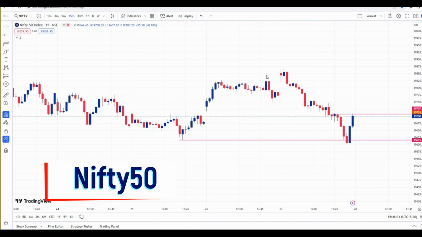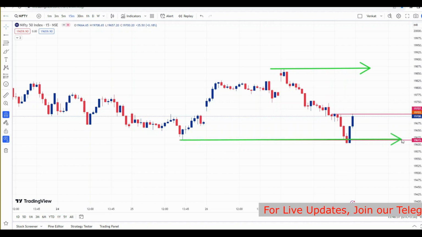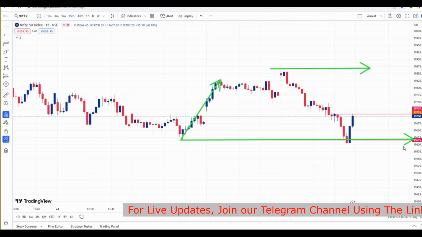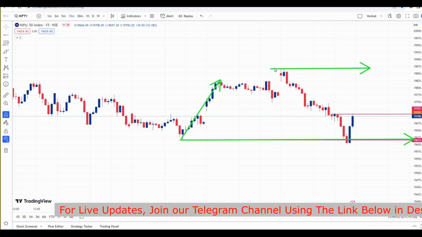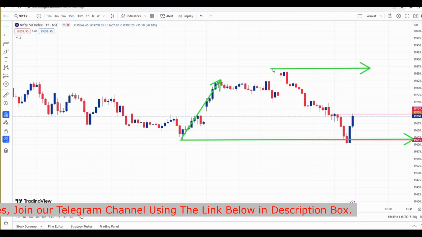Nifty opened gap up by 100 points and was unable to sustain near the all-time high, and from here it has given a straight fall of almost more than 200 points in a single session. So this will act as major resistance in the coming days, which is 19,860. This level will act as major resistance for Nifty, and as you can see, this is the same level from which last time Nifty took support and bounced, which is 19,615. So support for Nifty is 19,615 and resistance for Nifty is 19,860, which is a range of 250 points.